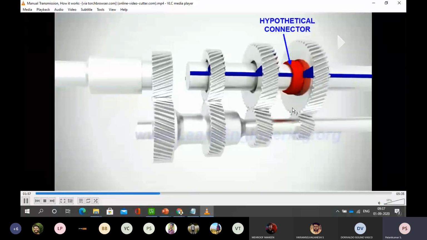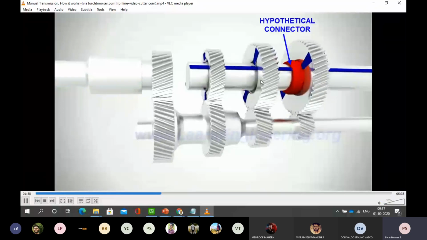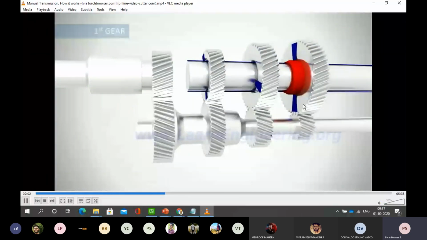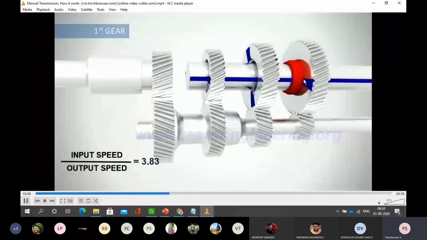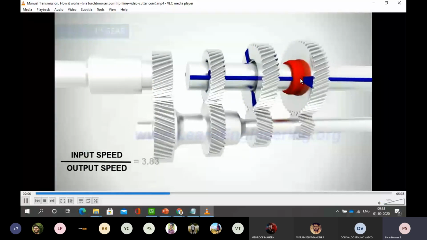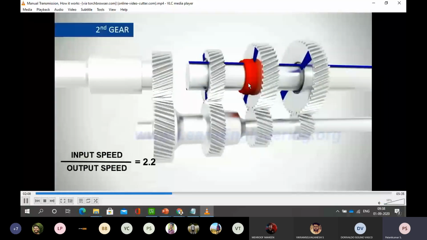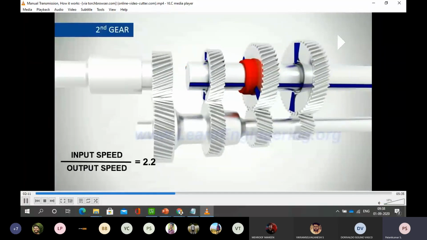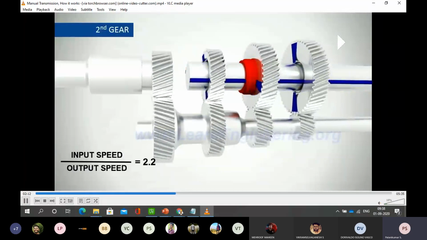So even though the first and second gears are rotating, real power transmission happens only where the connector engages. In first gear, it is connected through the hypothetical connector. Now it is connected to second gear, and the input speed by output speed ratio is 2.2, reduced from earlier.